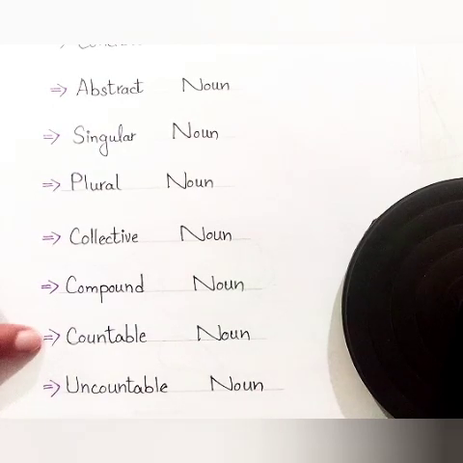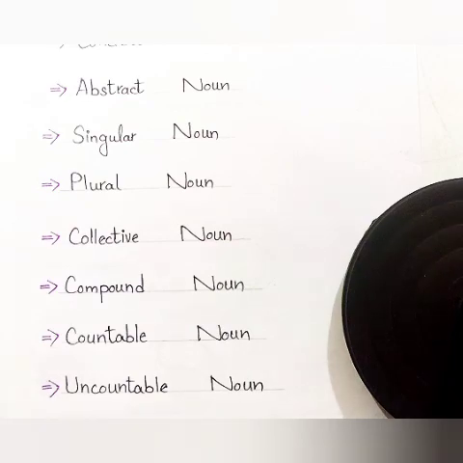Next one, countable noun. Countable nouns are those nouns that can be counted. The nouns which we can count easily are called countable nouns. Uncountable nouns are those nouns that we cannot count.